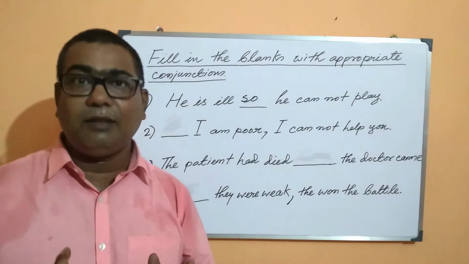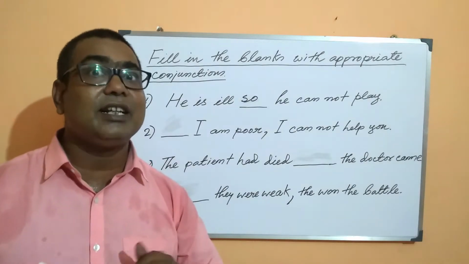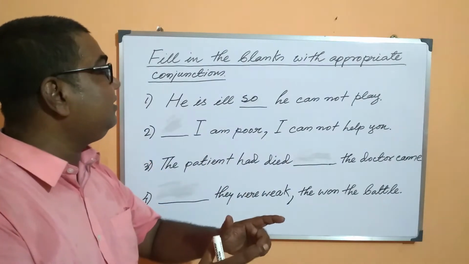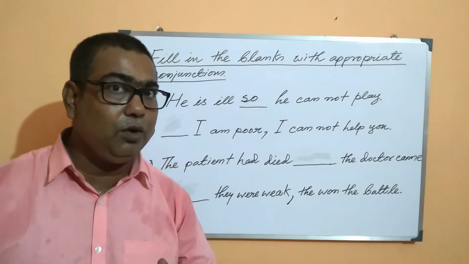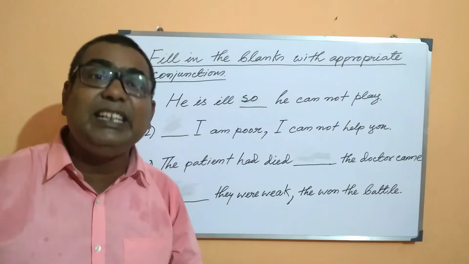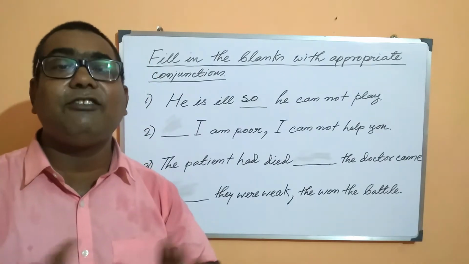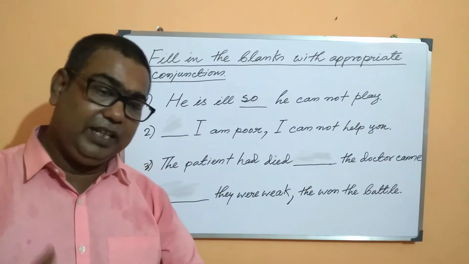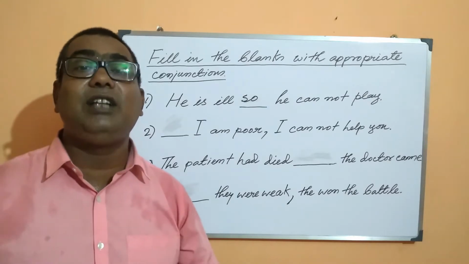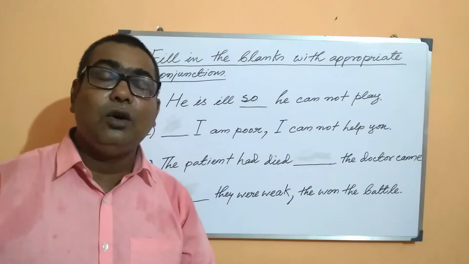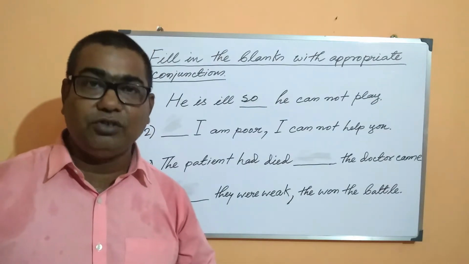I have some kind of financial crisis, and that is the reason I cannot help you. I am not in a position to help you because there is no money left with me. If I had money, I may be able to help you. Right now I don't have money, and that is the reason why I am not in a position to help you.